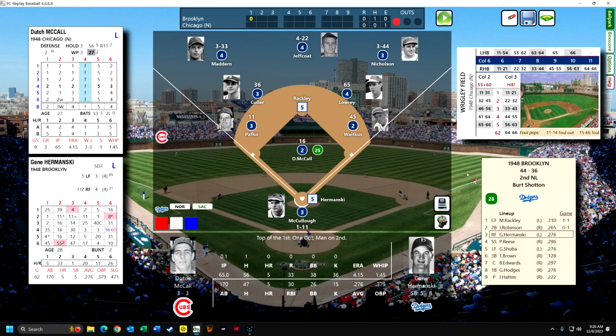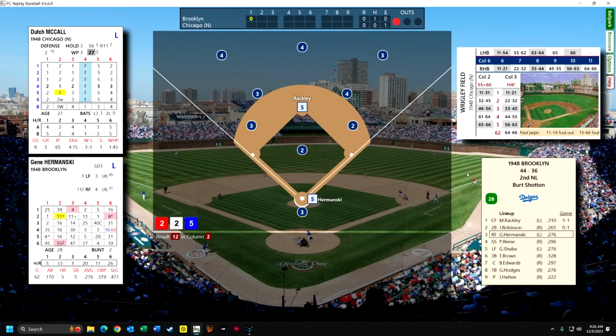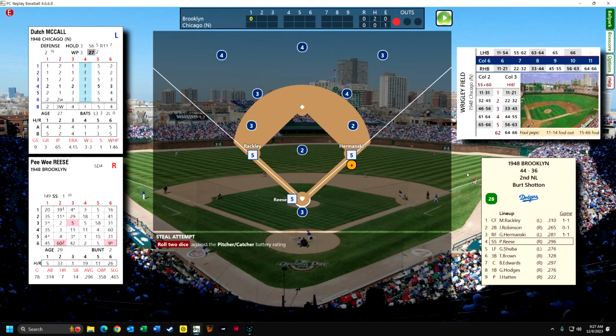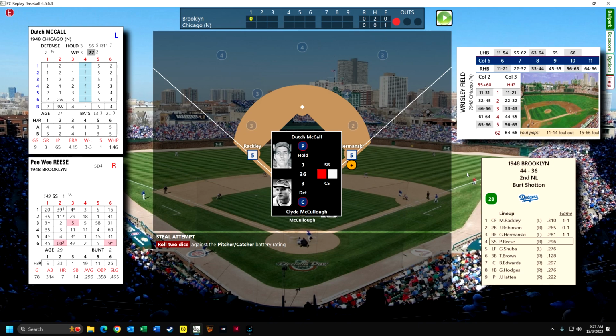So now there's one out. Gene Hermansky is up. He's hitting .276. That's going to be a base hit to left field, and I think Rackley is so fast, well, I guess he's not going to try to score. So we've got Hermansky on, and both of the runners on the corners are extremely fast as they can be rated here in PC Replay Baseball. Here's Pee Wee Reese hitting cleanup, hitting .296 with 314. Now, actually, I didn't have to.